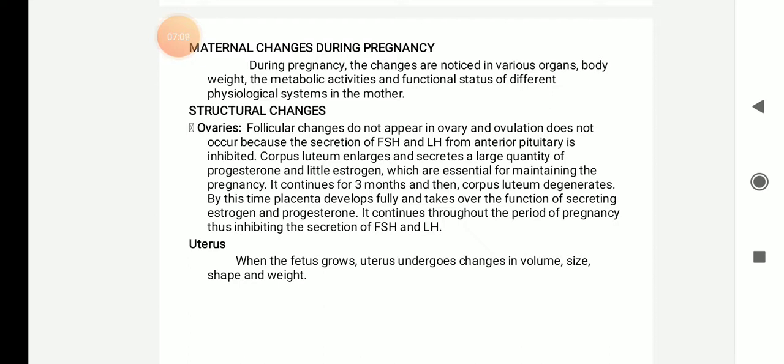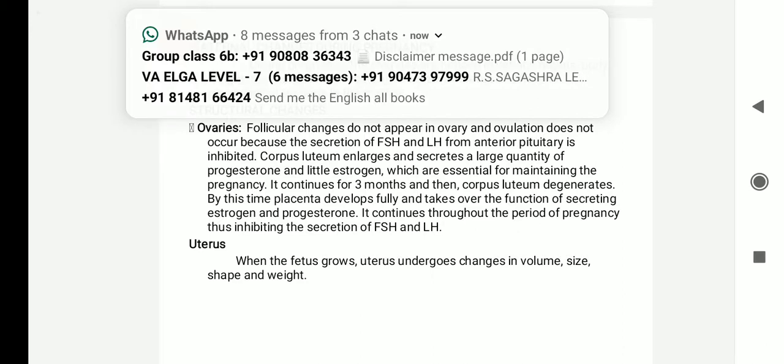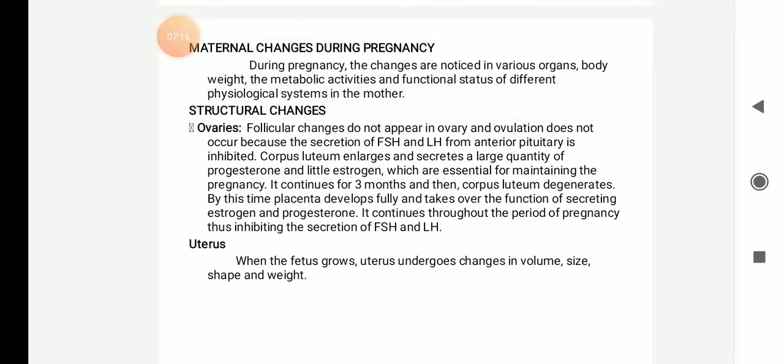So it will be continued for 3 months and then the corpus luteum degenerates. By this time the placenta will be developed fully and takes over the functions of secreting the estrogen and progesterone. So it continues throughout the pregnancy period, thus inhibiting the secretion of FSH and LH. Uterus: when the fetus grows, the uterus undergoes changes in volume, size, shape and weight, because the uterus is the structure which will bear the child or fetus.